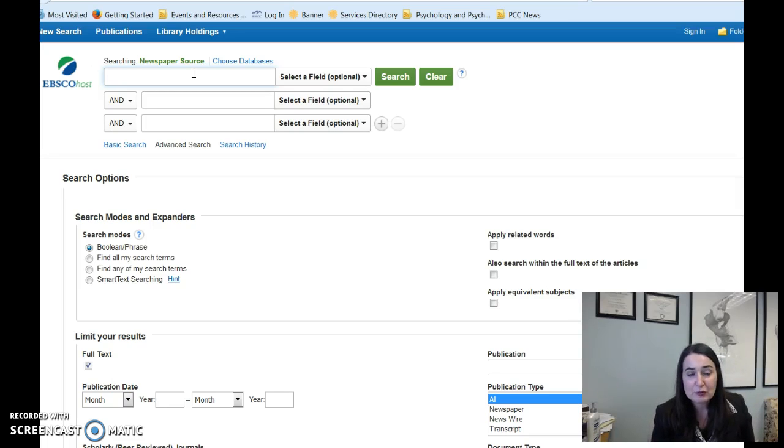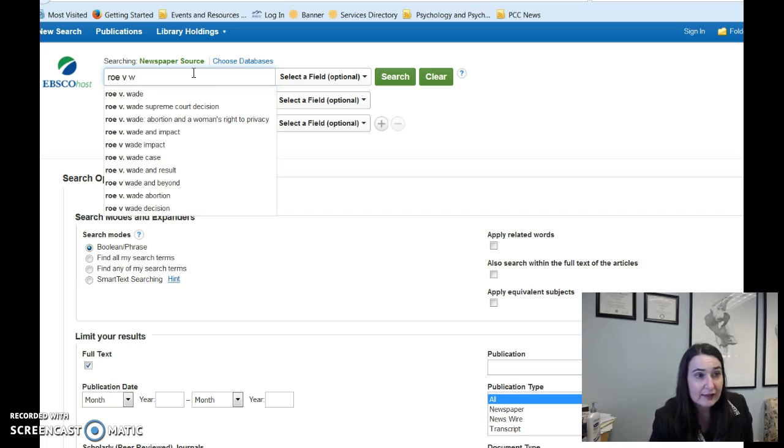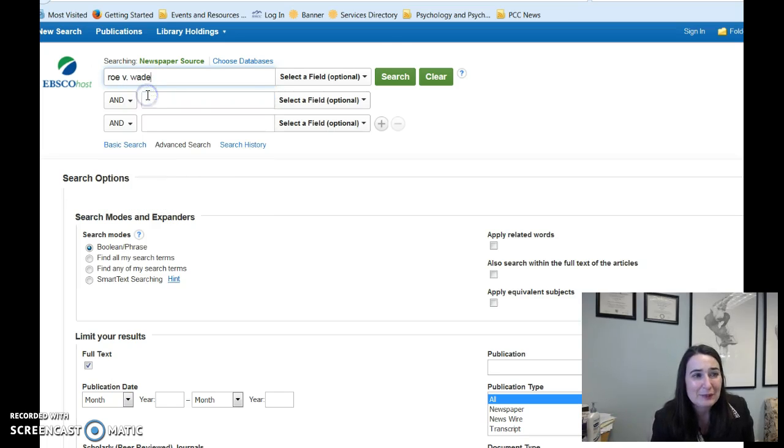You might find, since you are looking for Norma McCorvey, I think that was her name, I'm suddenly forgetting, the Roe person, you might want to look up her name as well. But I'm going to go ahead and just start with Roe v. Wade. And in fact, a lot of topics start auto-populating. That's where they're trying to guess for me. You know what I mean by that. This is where you could add certain topics if you wanted to add anything specific about opinions or Norma particularly. You can certainly do that.